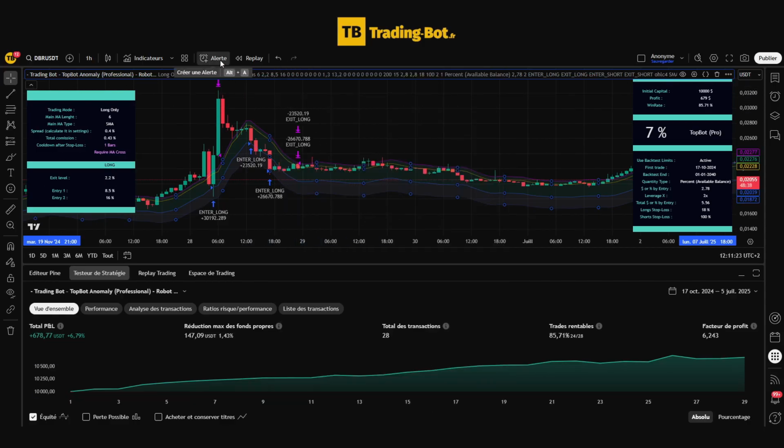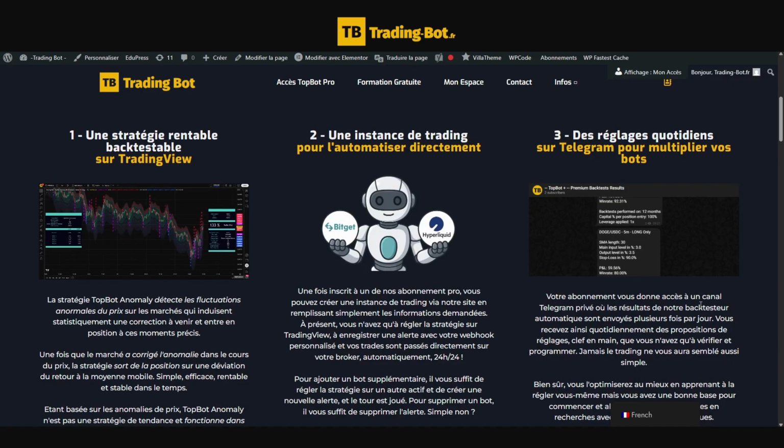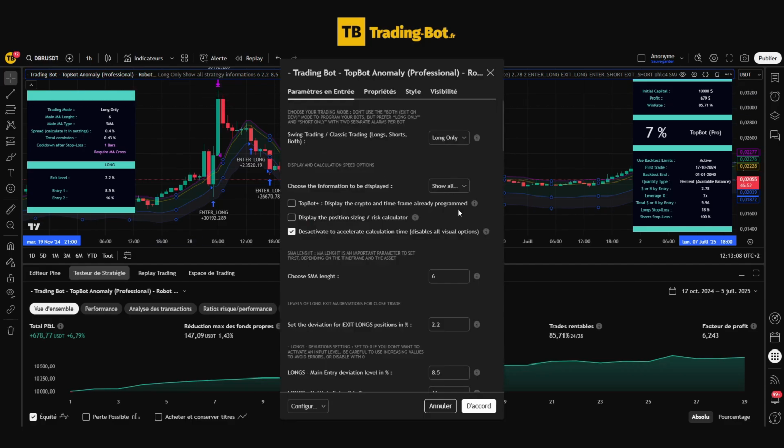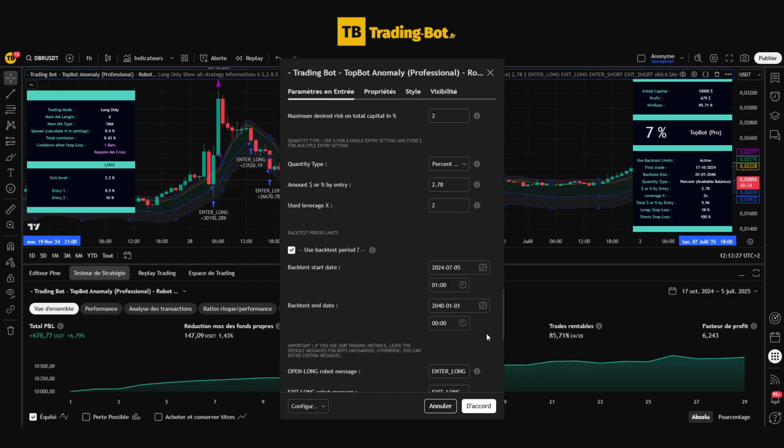As you have understood, it is a turnkey solution since a single subscription gives you access to the strategy to one or several trading instances to directly automate your trades from TradingView on your broker, and with daily settings to quickly and effortlessly multiply the number of bots on your trading account and thus multiply trades and your profits.